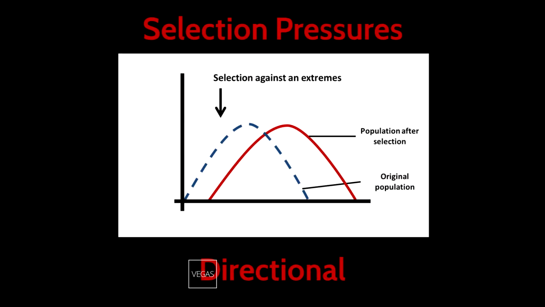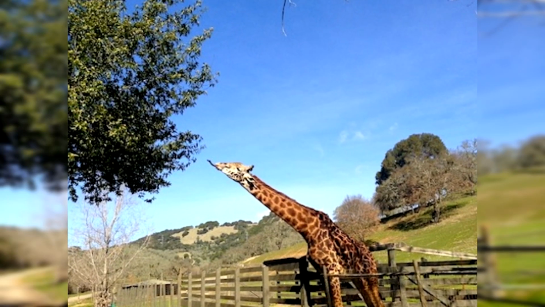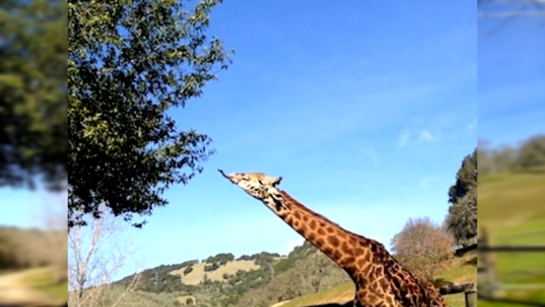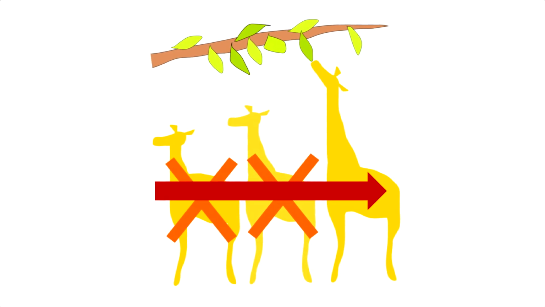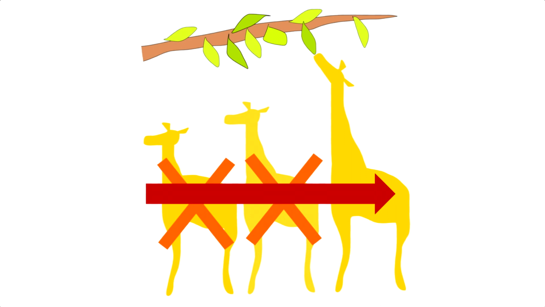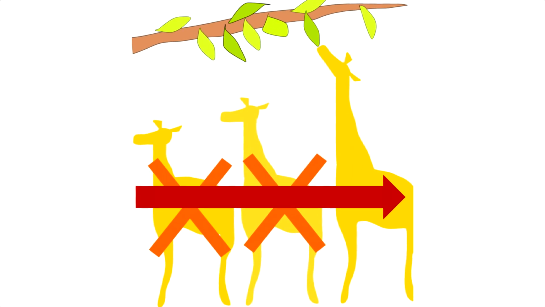Directional. Selection pressure towards one extreme moves the mode in this direction. For example, giraffes with shorter necks couldn't reach the leaves of high trees, whilst giraffes with longer necks could. This meant long-necked giraffes had access to more food, creating a selection pressure towards longer necks, and the average neck length grew longer.